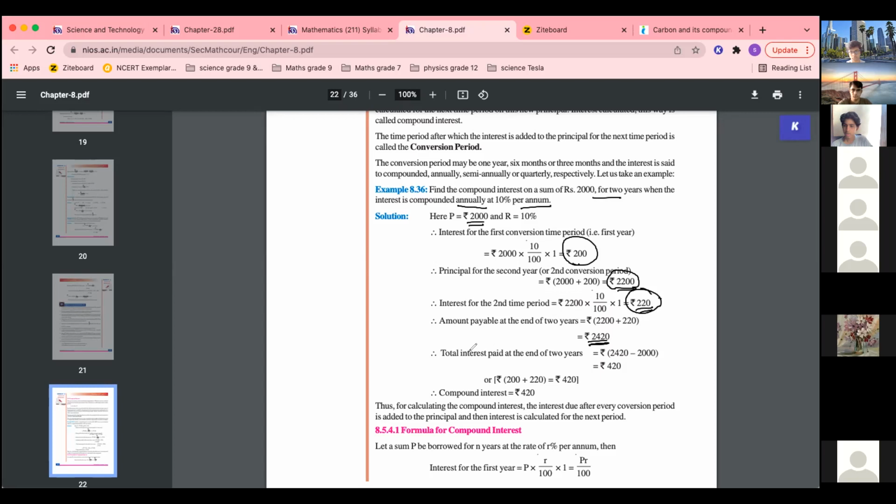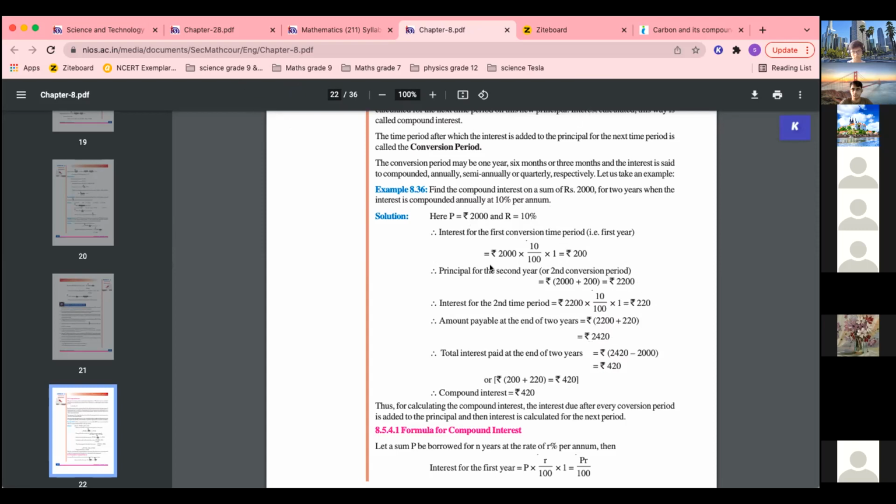Total interest paid at the end of 2 years is how much? Total interest is 200 plus 220, right? If you add both these, it is 200 plus 220, so it is 420. So 420 is the total interest, and this is actually compound interest. Understood? So the simple interest added every year, if you want to calculate using simple interest, compound interest can also be calculated. So this is the method of how we use simple interest to calculate compound interest.